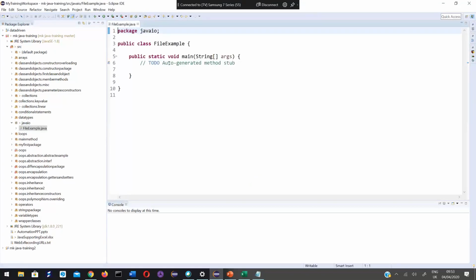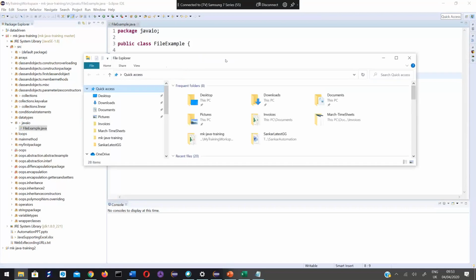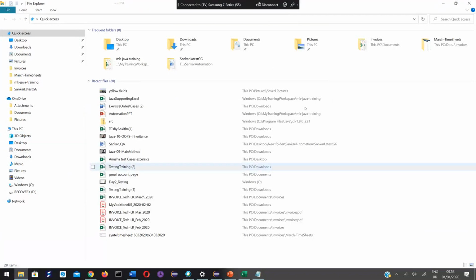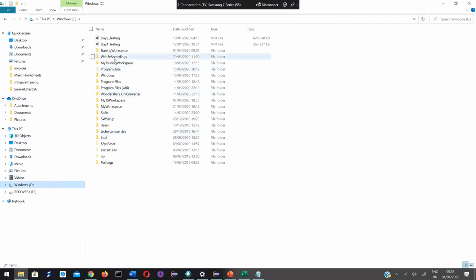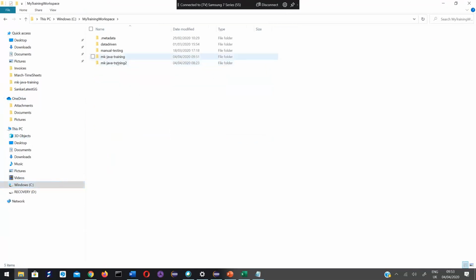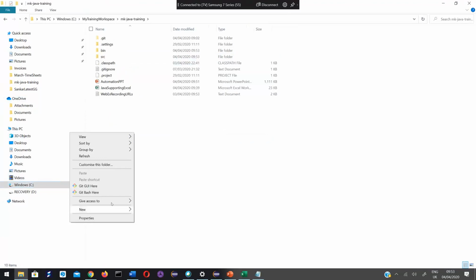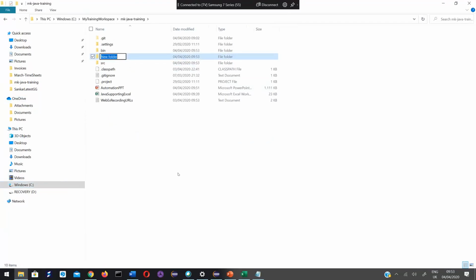In this example, we are going to create a directory and create a file inside the directory using our Java program. Until now, if you wanted to create a directory, how did we do that? Simply right click, create a folder. Let me go to the workspace where this project is present, my training workspace, the Java training folder. Here, by right click, new folder, I'm creating this test folder.